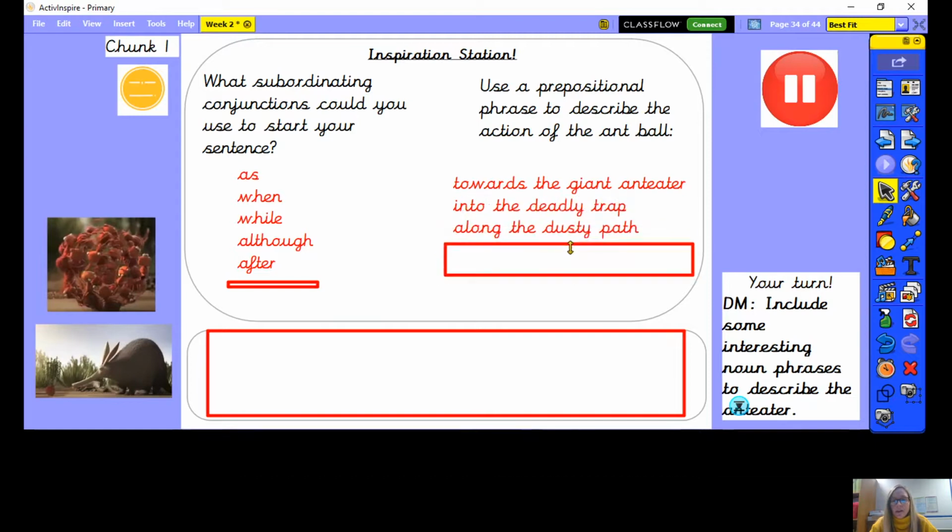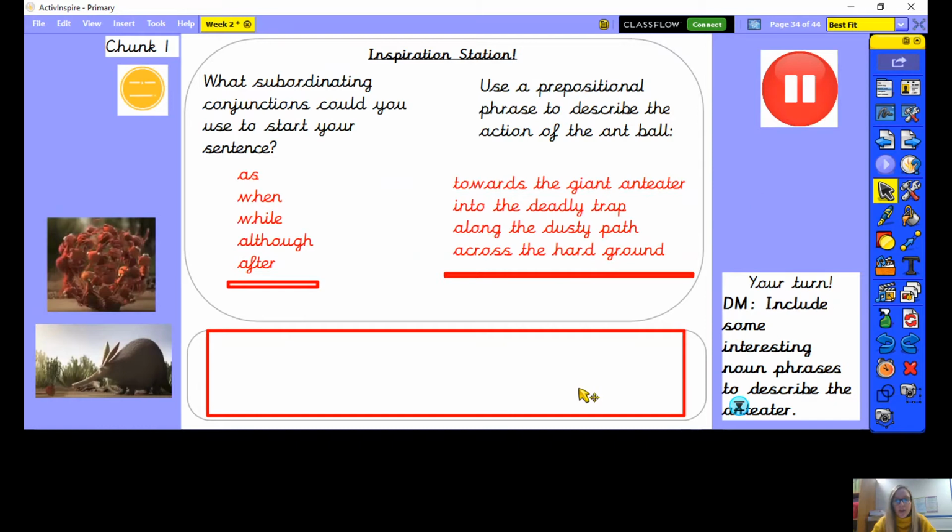Along the dusty path, so the ball rolls along the dusty path. And finally, across the hard ground. Okay. So those are all examples of prepositional phrases, and I've tried to describe the nouns at the end by using words like giant, deadly, dusty and hard. So I've got some noun phrases in there as well, which will make your writing a bit more exciting.